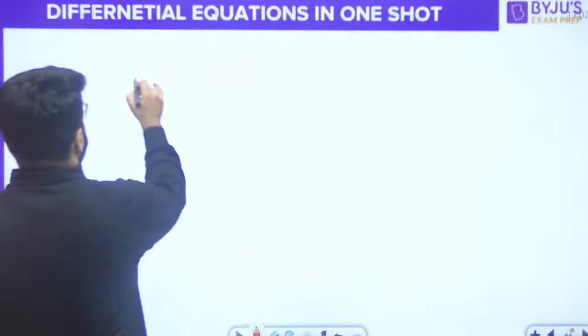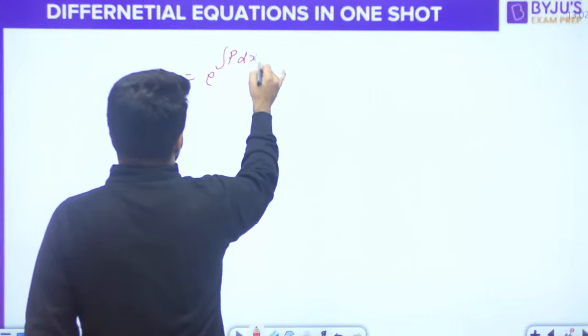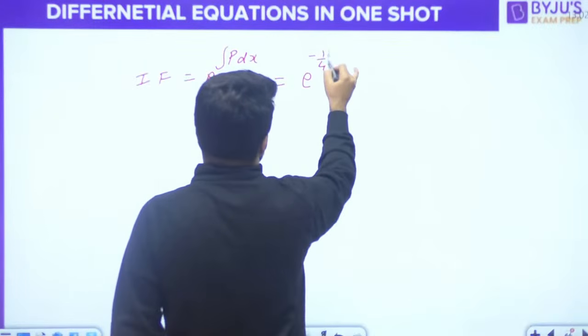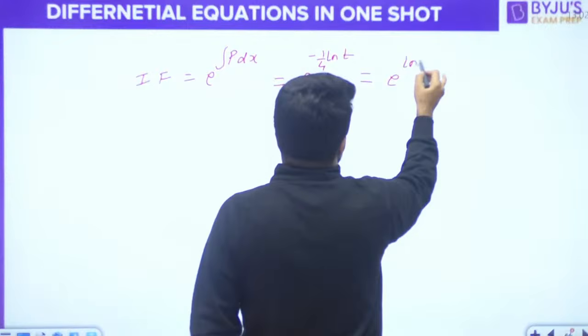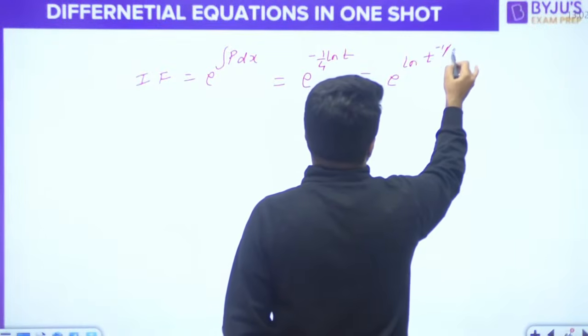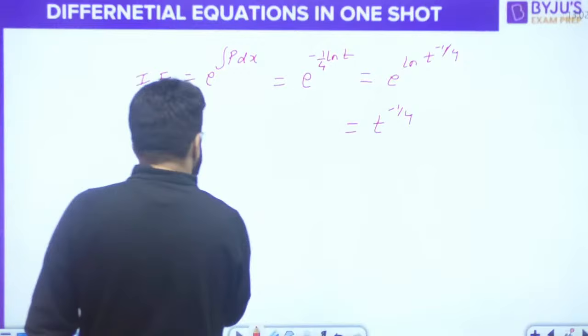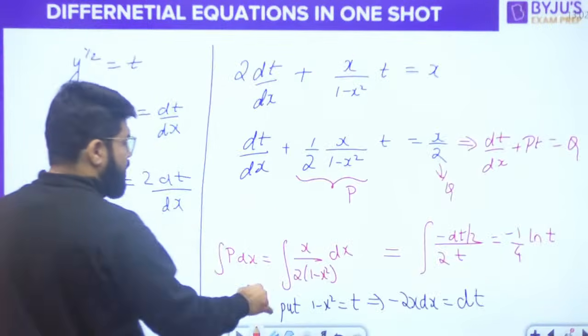So what is the integrating factor then? E raised to the power integral p dx. The answer of integral p dx is minus 1 by 4 log t, or better, send the minus 1 by 4 to the log, so that becomes t power minus 1 by 4. E and log now cancel and t power minus 1 by 4 is the integrating factor. What is the value of t? T is 1 minus x square.